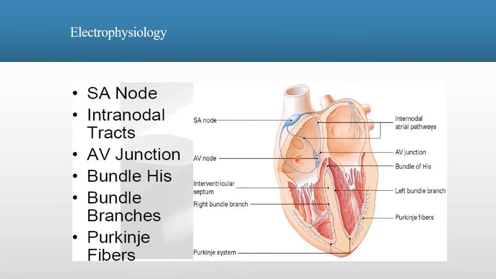The bundle of His. This impulse continues to travel downward through an anatomical structure termed the bundle of His. This structure is located at the superior portion of the septum. The impulse is then transmitted to bundles which branch laterally on either side of the septum. They separate to form the left and the right bundle branches. These impulses are responsible for depolarizing both the left and right ventricles, respectively.